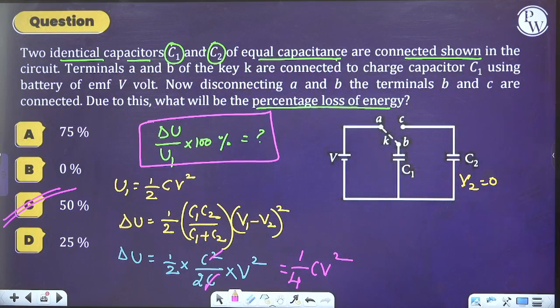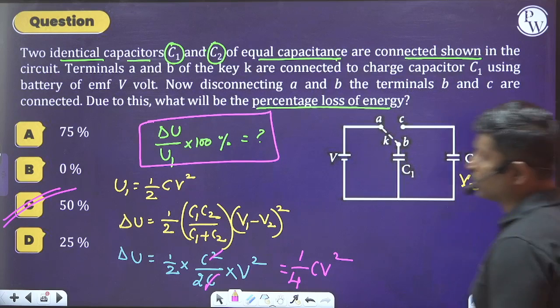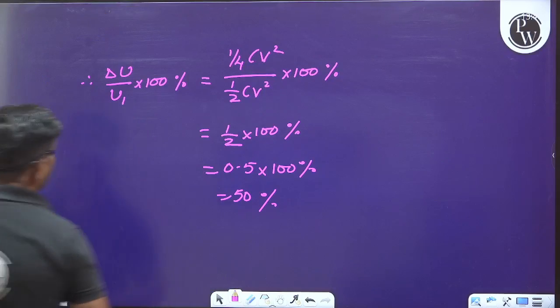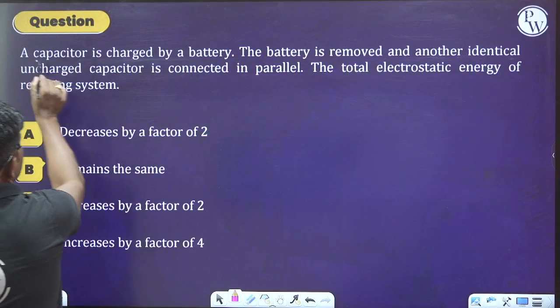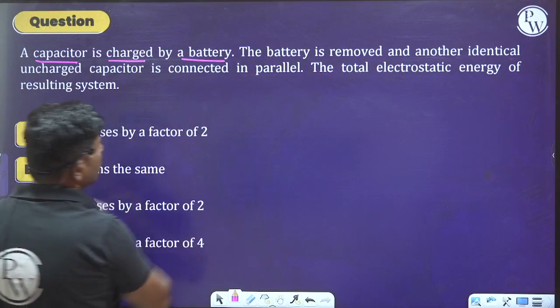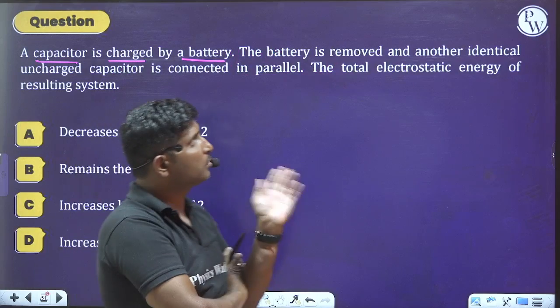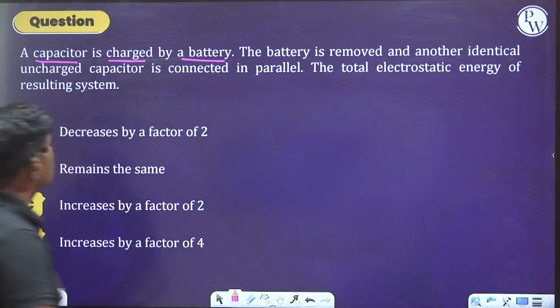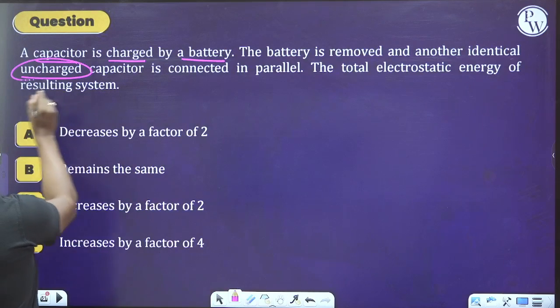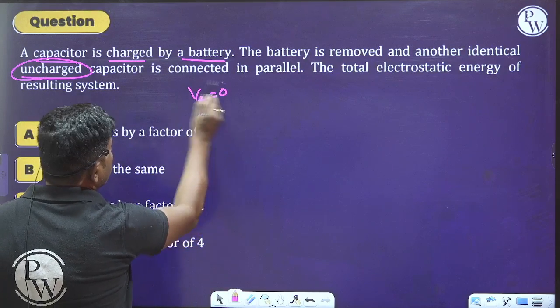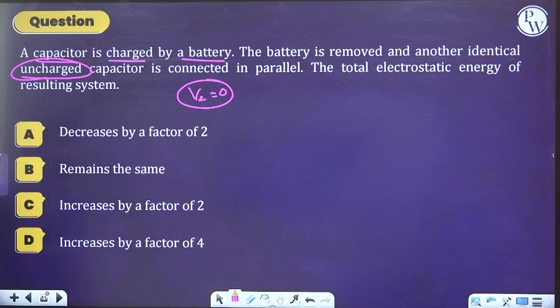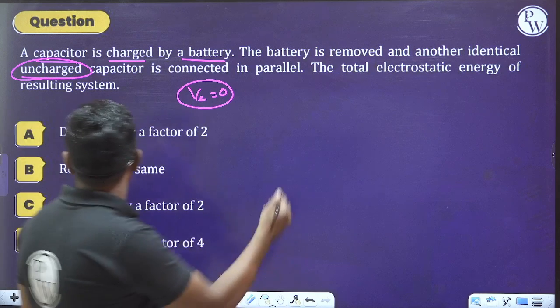Okay, I hope you understood this question clearly. Now, similarly, move on to the next one. Let us see the next question. What have they given to us? Please read this question here. A capacitor is charged by a battery. The battery is removed and another identical uncharged capacitor, uncharged in the sense V2 should be taken as 0, is connected in parallel. They are asking for the total electrostatic energy of the resulting system.